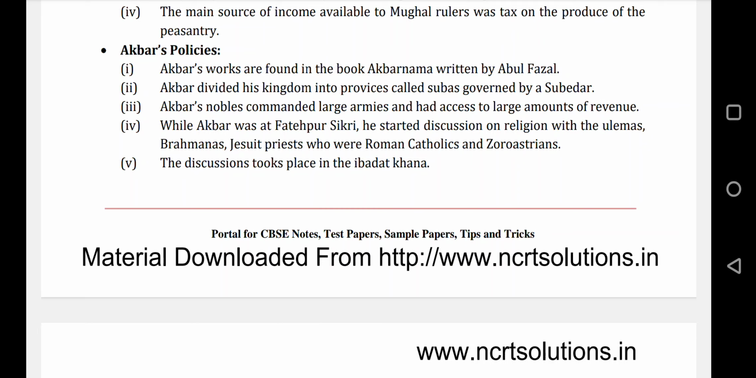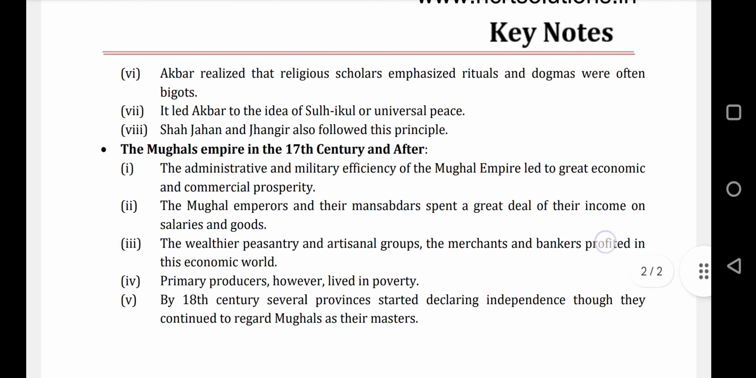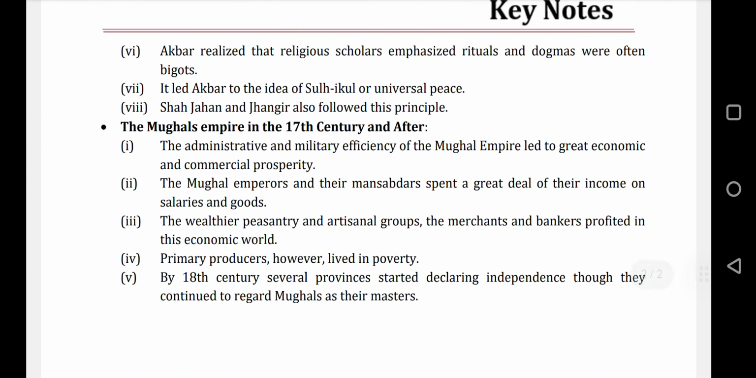The discussion took place in the Ibadat Khana. It was a place where they used to do worship. There they used to sit and discuss certain problems related to different religions. So it shows how Akbar used to respect other religions. Akbar realized that religious scholars emphasized rituals and dogmas, and every religion was so particular about them.